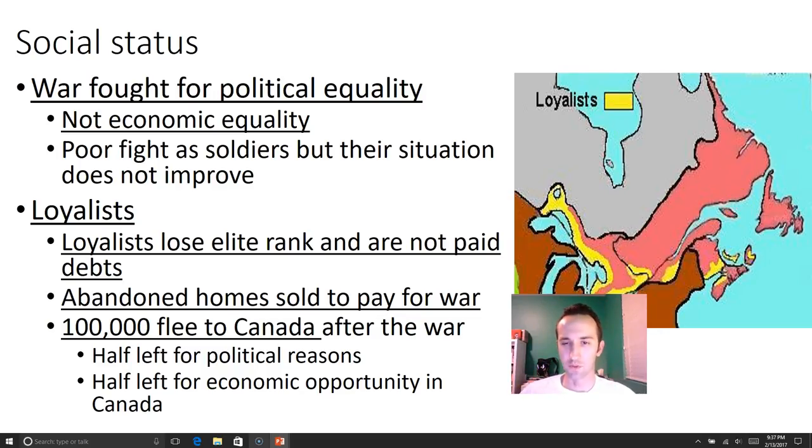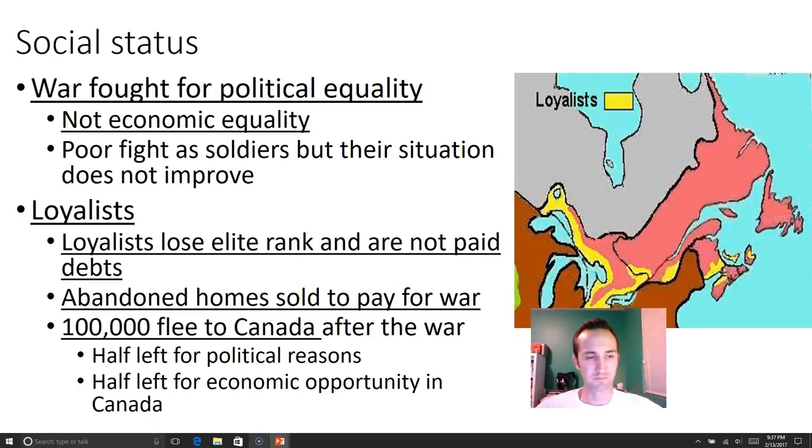As far as social status, did a lot of things change as far as who's in charge, who's rich, who's poor? No, not really. The rich white guys in charge were still the rich white guys in charge afterwards. And so the war is about political equality, not necessarily economic equality. George Washington was the richest guy before the war, and he's the richest guy after the war. And so the poor were fighting as soldiers, but their situation didn't really get better. They were still poor at the end of the war. And so economic equality doesn't really move much.